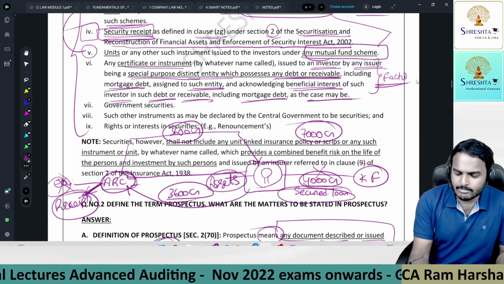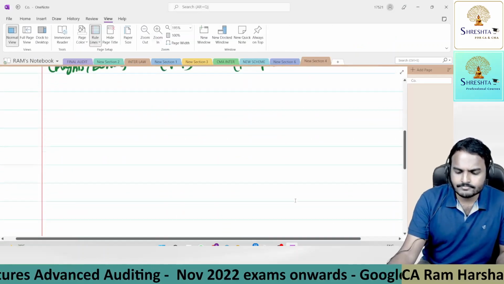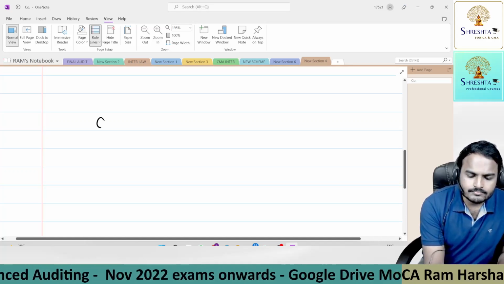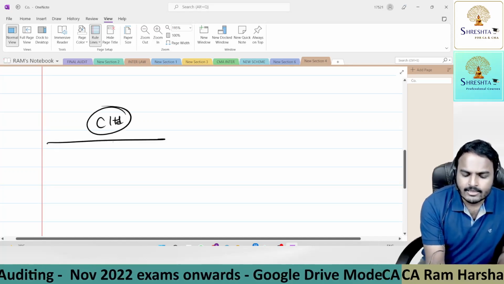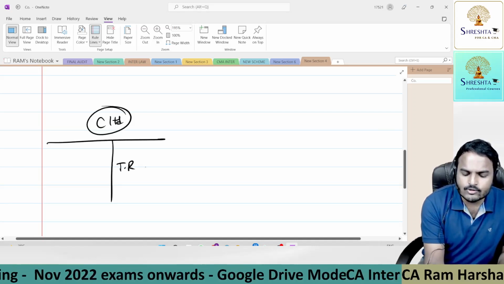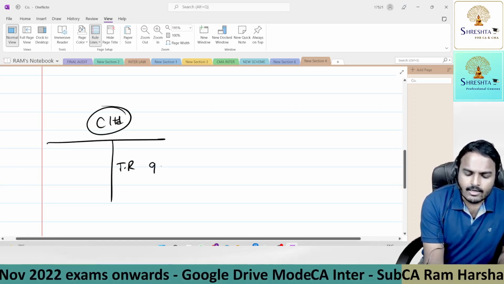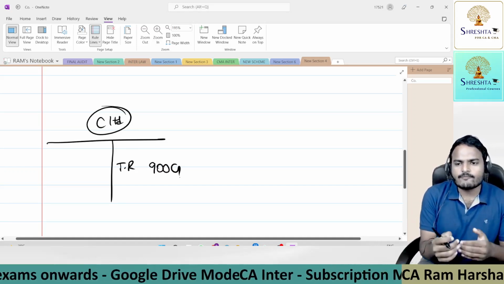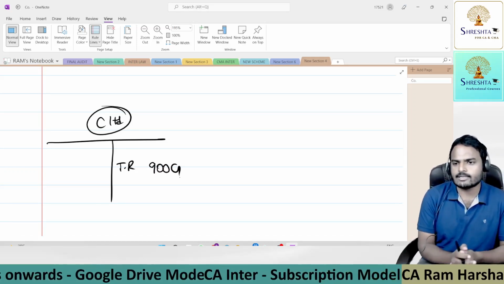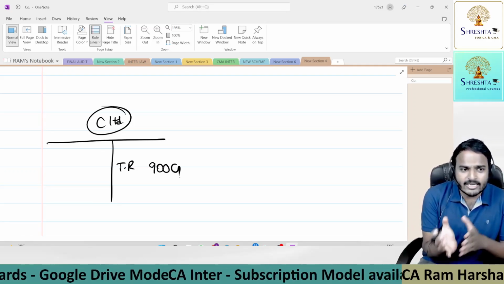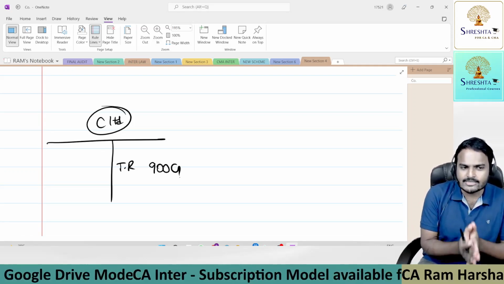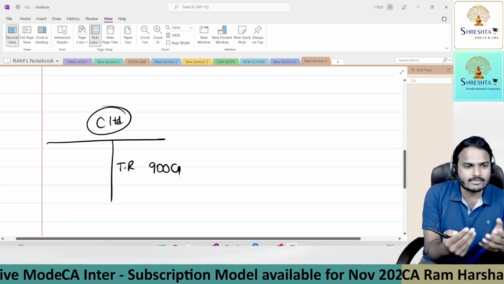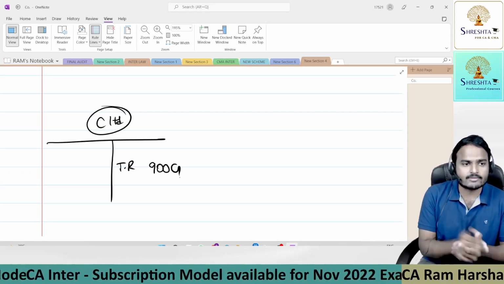Let me give you a small example. Company C Limited has trade receivables of some 900 crores in the balance sheet, and the company will get this money after 3 months, credit period 3 months. But if they get the money now itself, they can use that money for the next manufacturing run.